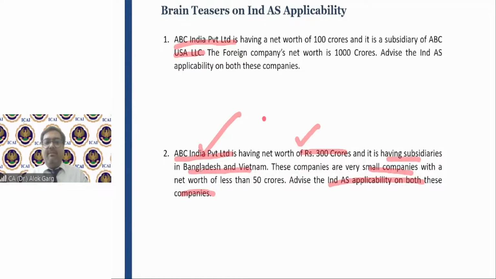On the Indian company, IND AS is applicable. Whether IND AS is applicable on the Bangladesh and Vietnam entity also. You are right, Priyanshi. On the Indian company, IND AS is applicable. But on the Bangladesh and Vietnam entity, IND AS is not applicable. They have to follow their own GAAP. But for Indian consolidation purposes, they have to prepare IND AS accounts only for the consolidation.